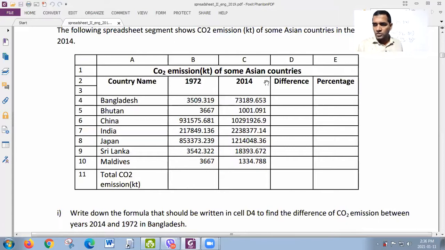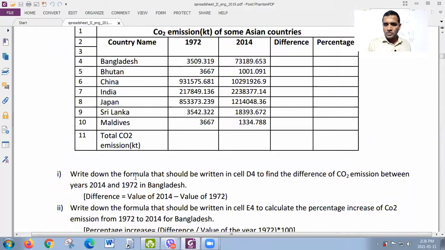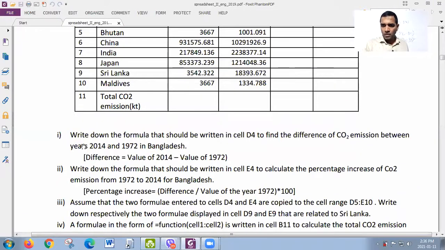So let's take the question. In the D column, you have to find the differences and percentage. Okay, let's read the first question. Write down the formula that should be written in cell D4 to find the difference of CO2 emission between years 2014 and 1972 in Bangladesh.